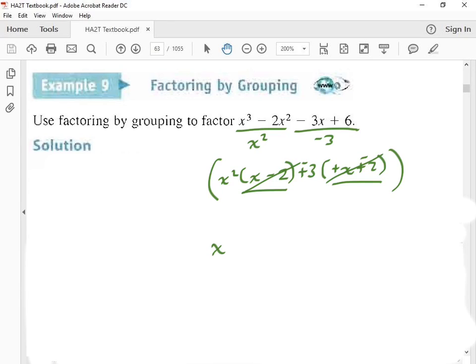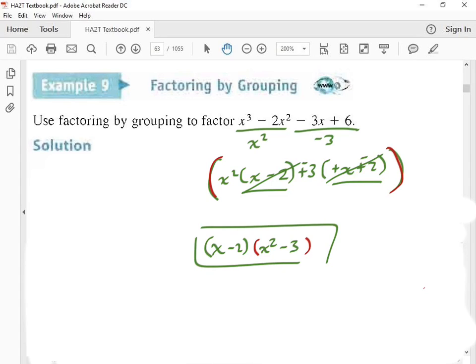In these parentheses, I can take out this and write x minus 2. And then in those big old parentheses, that's these guys right here, I am left with x squared minus 3, which is the same answer as we got before, except we just did it slightly differently.